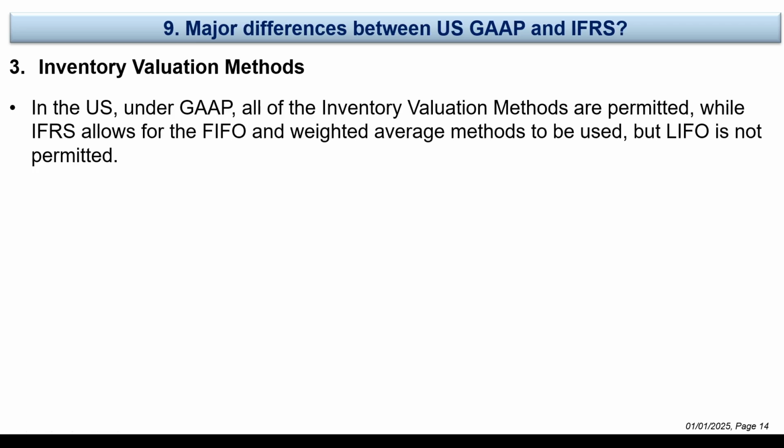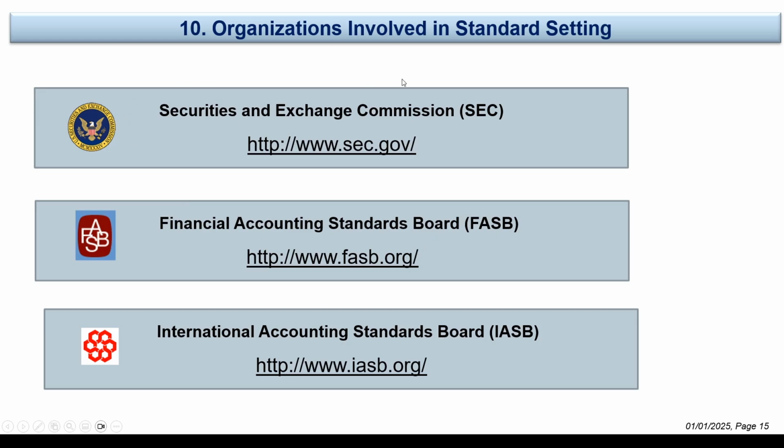For inventory valuation methods, under US GAAP all inventory valuation methods are permitted, while IFRS allows FIFO and the weighted average method, and LIFO is not permitted under IFRS. Those are the organizations involved in standard setting. We have the SEC, which is an American organization. We have the Financial Accounting Standards Board, FASB, which sets the US GAAP standard. Then we have the International Accounting Standards Board, IASB, which is the organization that sets IFRS rules.